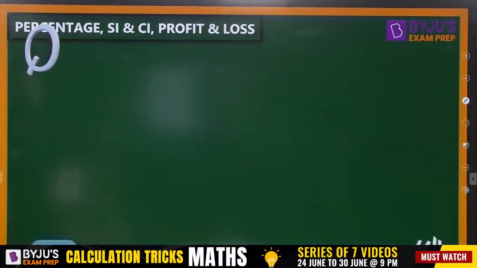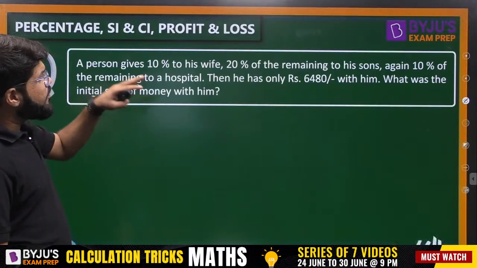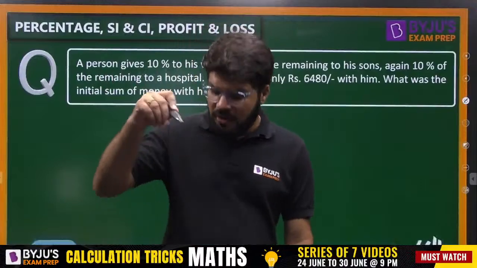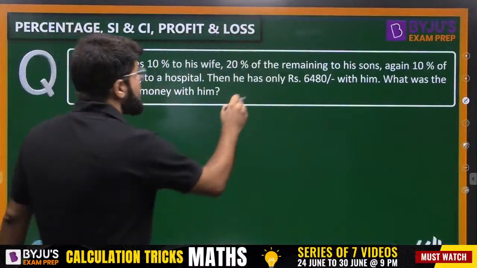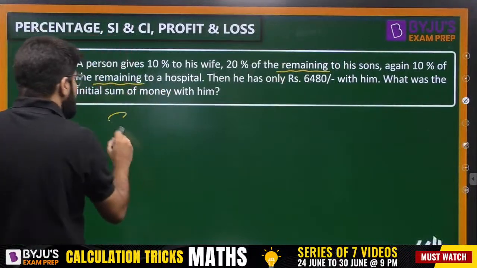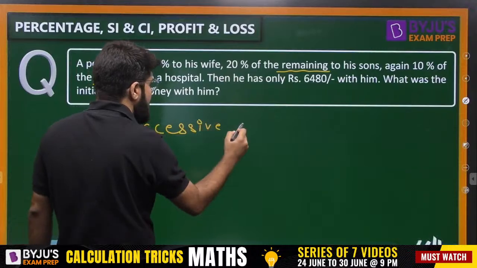And here I have the next question ready for you. A person gives 10% to his wife, 20% of the remaining. Now come to a very important question again. 20% of the remaining, this word is important. And again 10% of the remaining. So that is based on the concept of successive change.